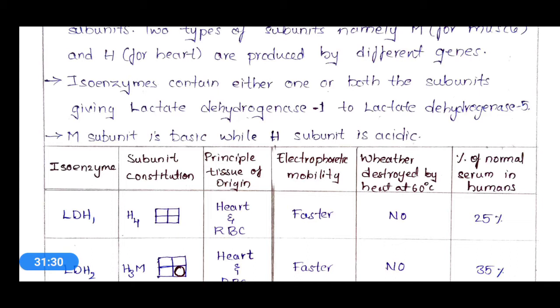That means the M subunit or H subunit will vary in LDH1 to LDH5. It may contain 1 subunit or 2 subunits, like that. The M subunit is basic while the H subunit is acidic.